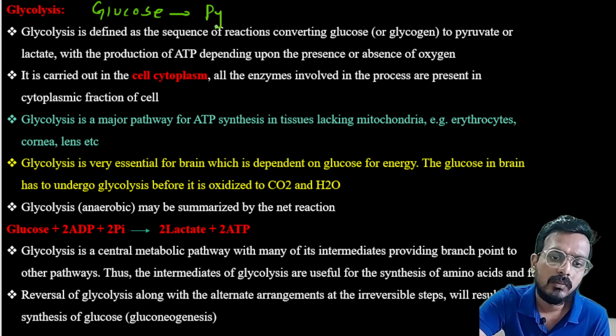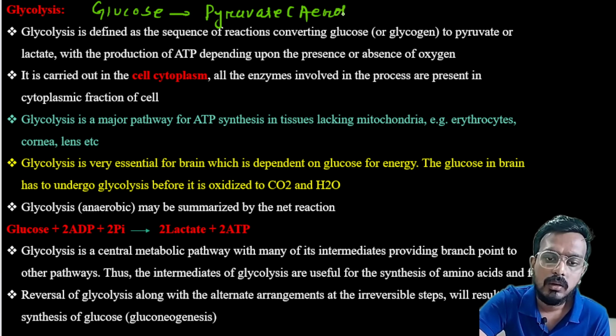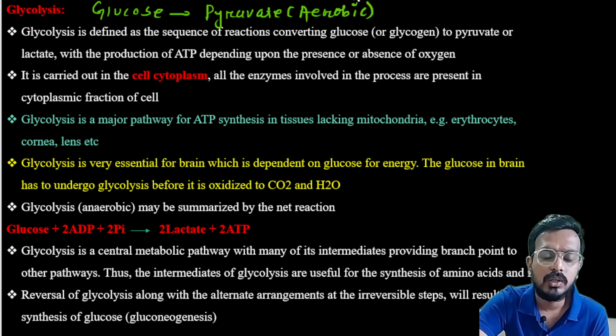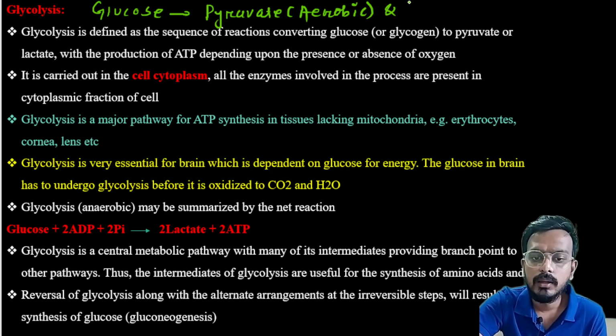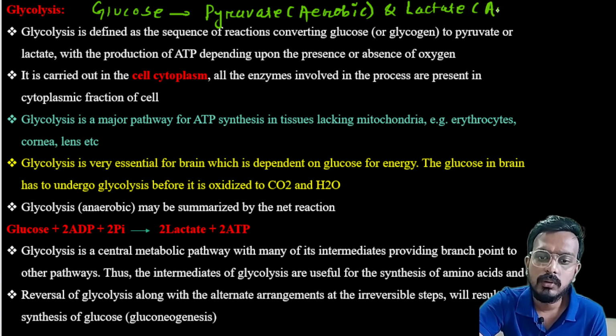One is pyruvate, in case of aerobic condition, meaning in the presence of oxygen, and lactate in case of anaerobic condition.